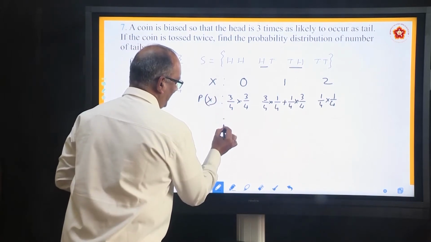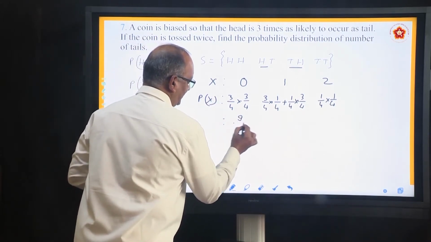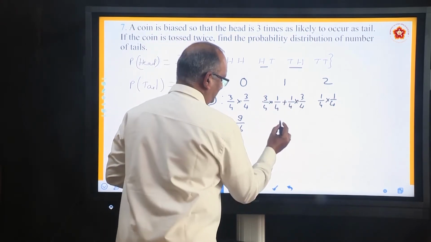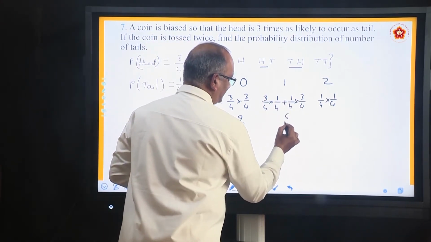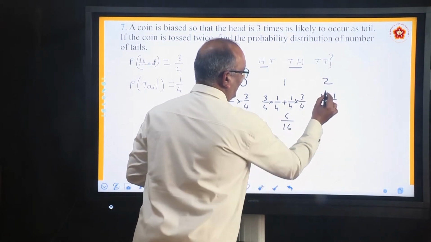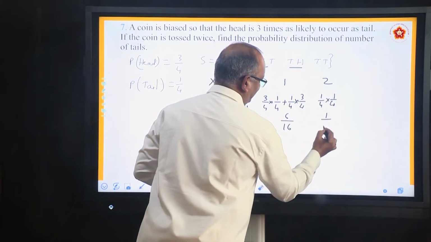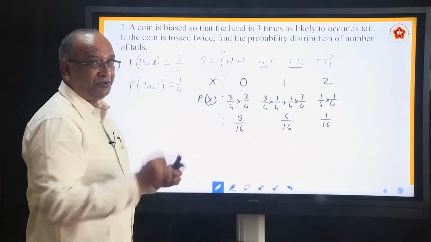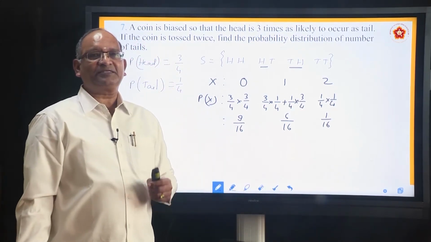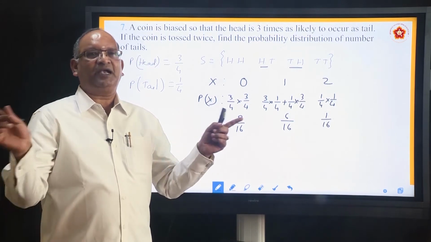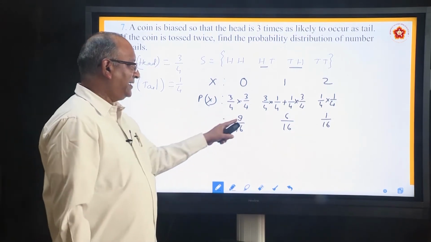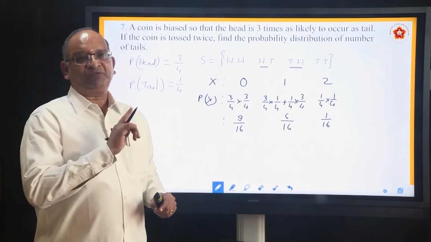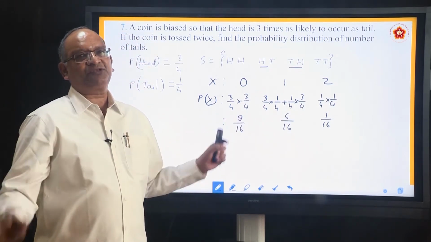Simplify it, you will get the answer. The answer is 9 by 16. 3 by 16 plus 3 by 16 is 6 by 16, and this is 1 by 16. This is the probability distribution. And how do you know that this probability distribution is correct? Just add all the numerators. 9 plus 6 is 15, plus 1, 16 by 16 is 1. If the total is 1, the distribution is correct.